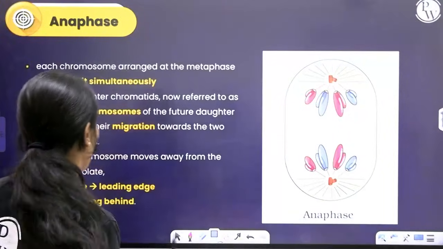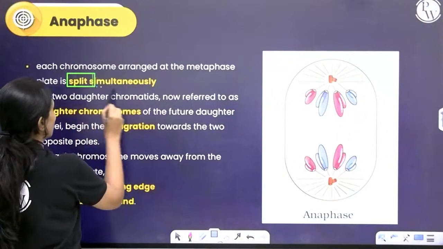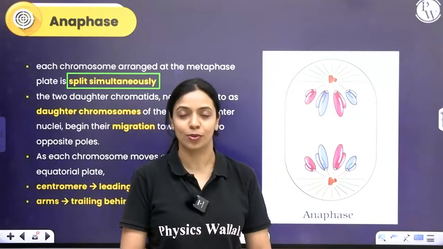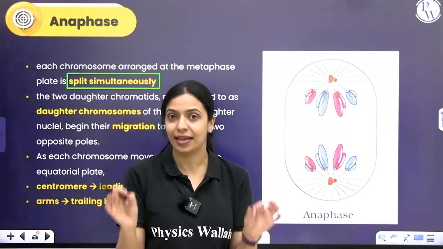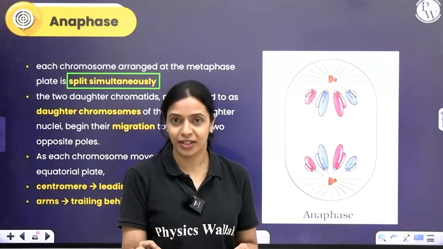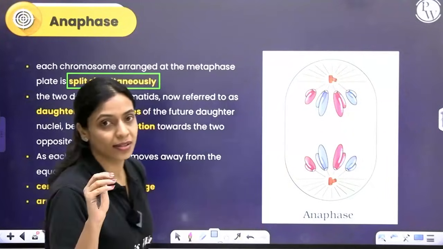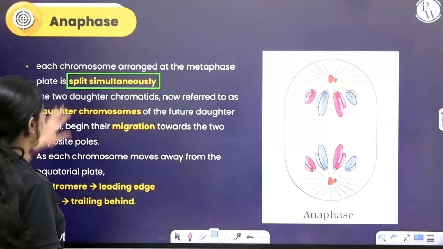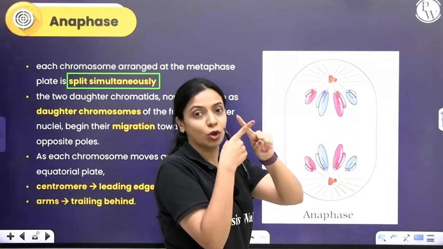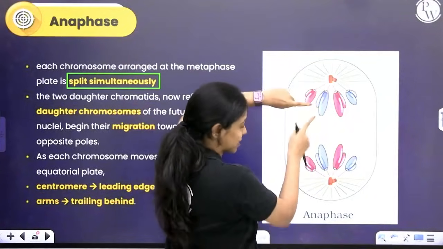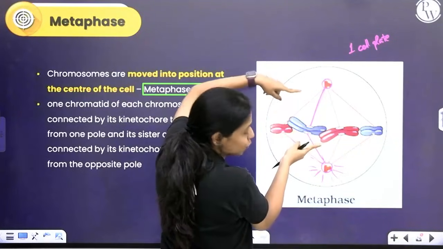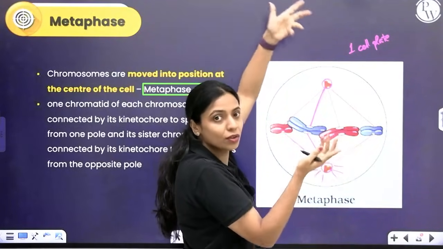Okay, so during anaphase, you can see that the centromere will split. It's not like for one chromosome it's splitting at one point and 3 minutes later it's splitting for the other chromosome. All of the chromosomes that were present in the cell in metaphase simultaneously, in a very coordinated manner, will split the centromere. When the centromere splits, chromatids belonging to the same chromosome are called sister chromatids. They were sister chromatids up until this point because they were connected. Now that they are separated, you can call them sister chromosomes, right?